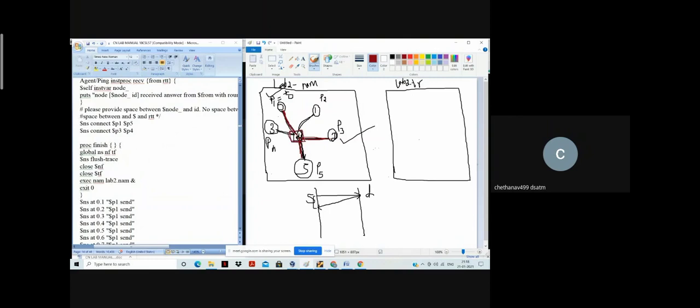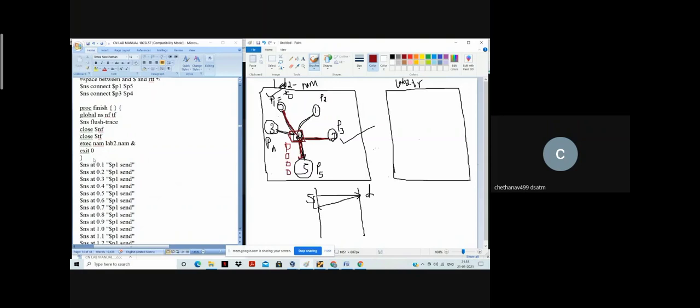Now the packets will move from 4 to 5. Since the bandwidth between 4 and 5 is very low, around only 1 MB, obviously it will create congestion and packets will get dropped from here. Something like this, the packets will get dropped. This is how your animation looks. Then it's finished.